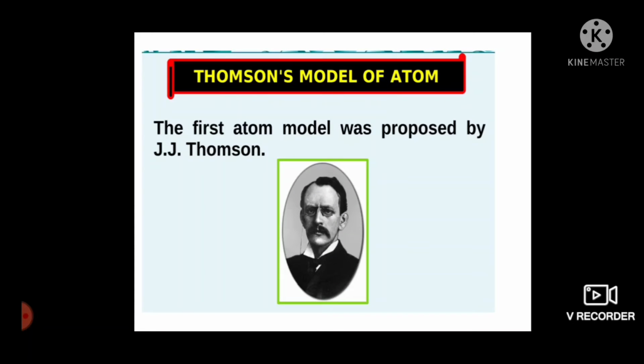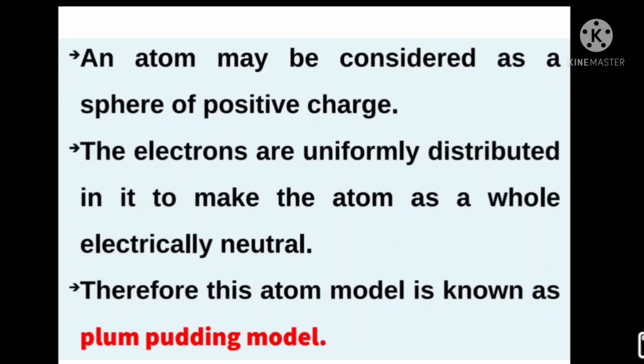Thomson's model of the atom. After the discovery of electrons and protons, the next question was how these particles are arranged in an atom. The first simple model of an atom was proposed by J.J. Thomson in 1898.